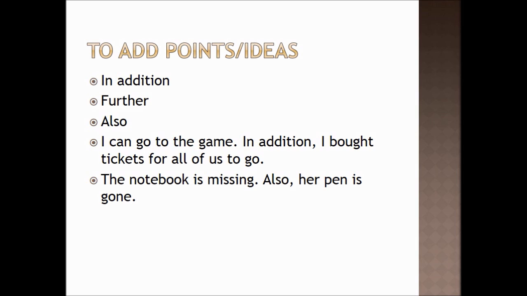Here's an example. I can go to the game. In addition, I bought tickets for all of us to go. So I'm going to go, but let me add another point here. I bought tickets for all of us to go. Here's another one. The notebook is missing. Also, her pen is gone. So one thing is missing, but let me add another idea, another point here.